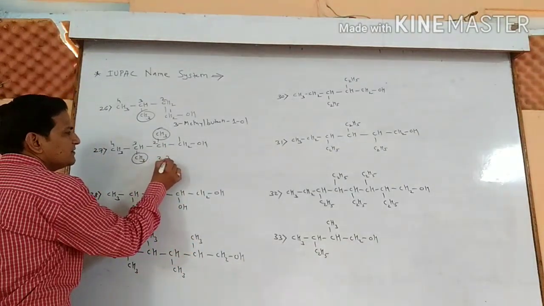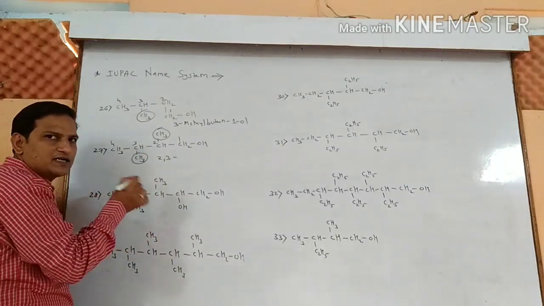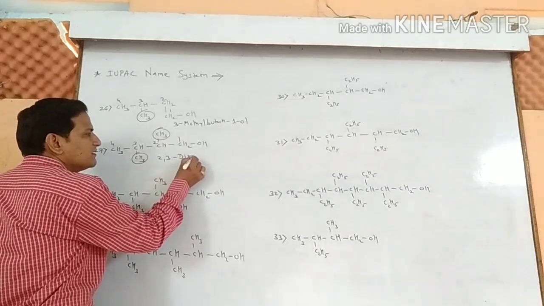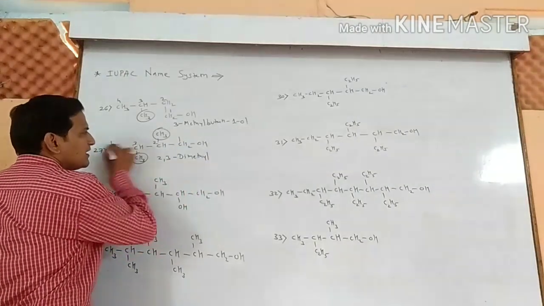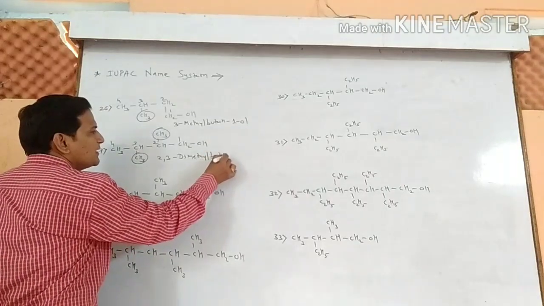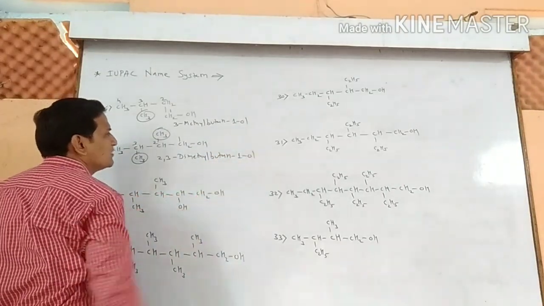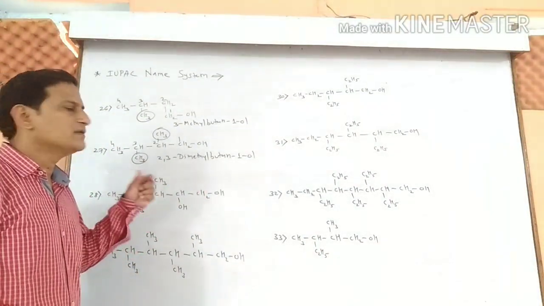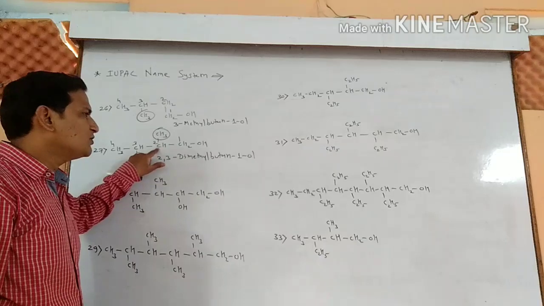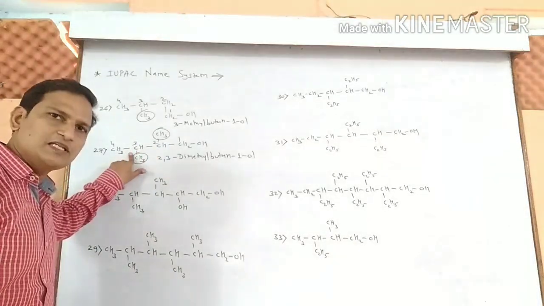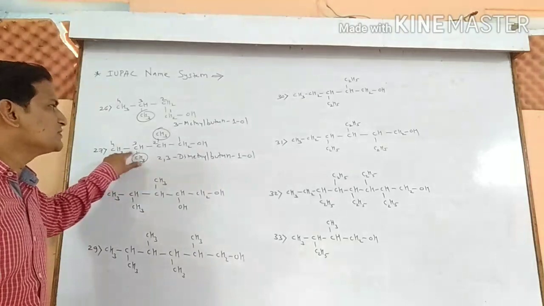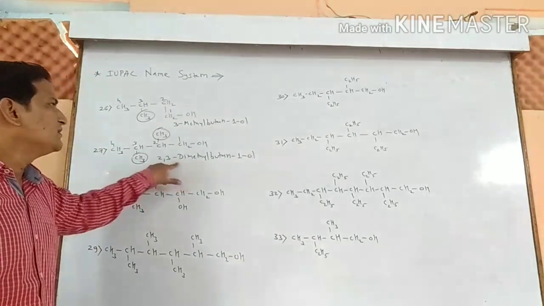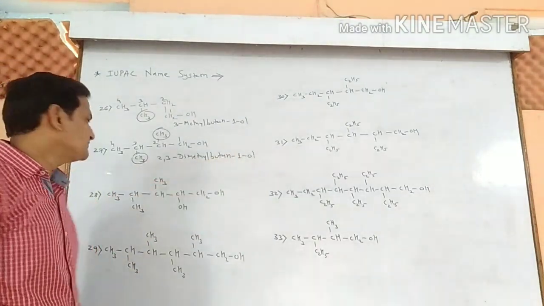2, 3. These two carbon atoms contain the methyl group. That's why two methyl groups are there. That's why dimethyl. And 4 carbon atoms, butan-1-ol. 2, 3 dimethyl butan-1-ol. At the second position, methyl group is there. At the third position, again methyl group is there. Both are methyl groups. That's why indicated as di. Prefix used is di. 2, 3 dimethyl butan-1-ol.